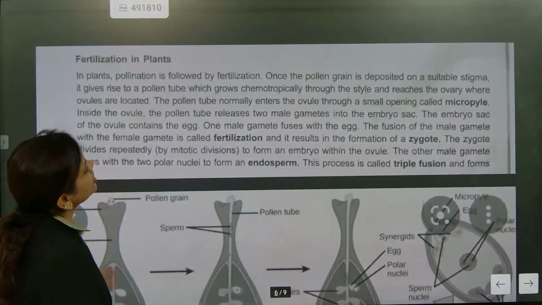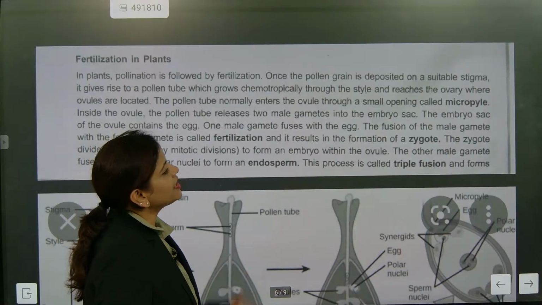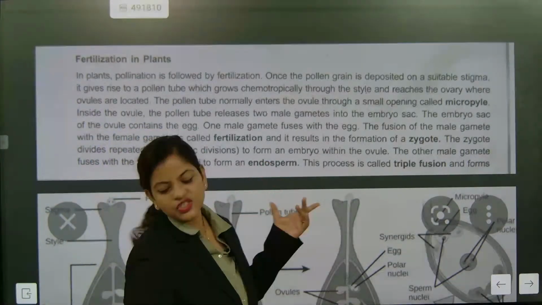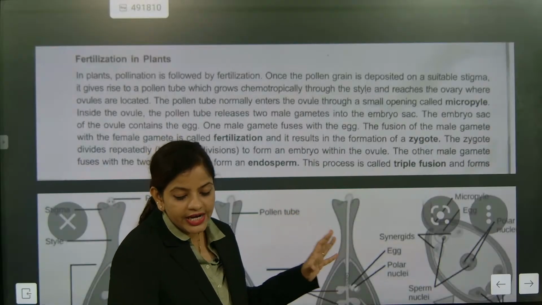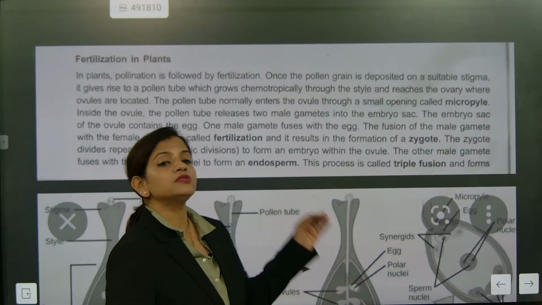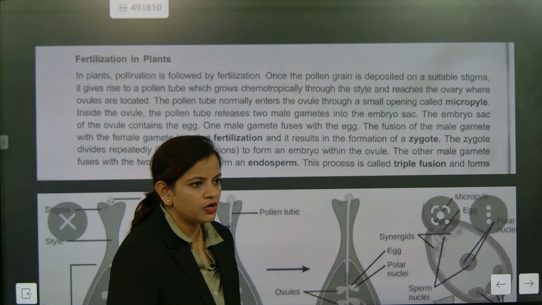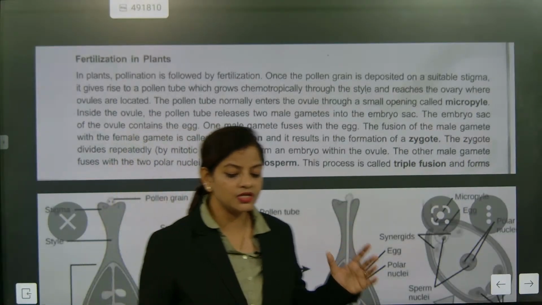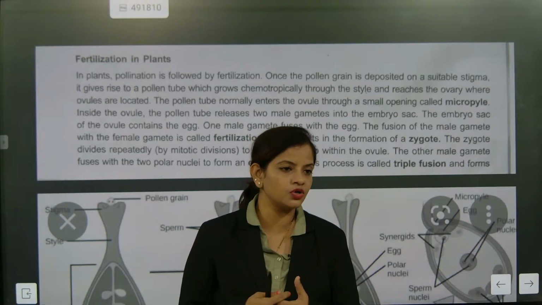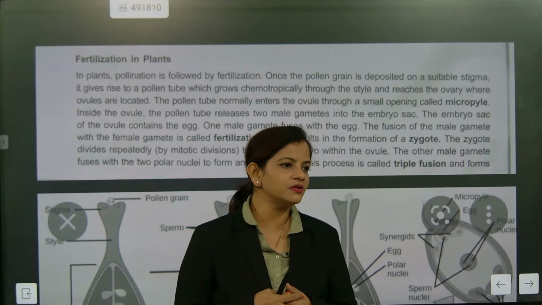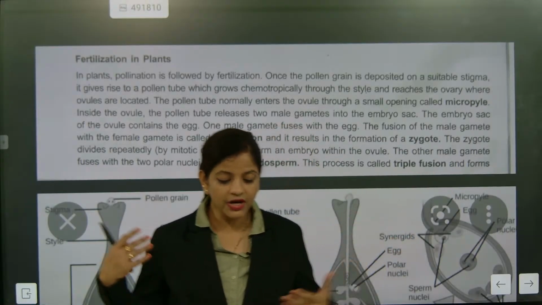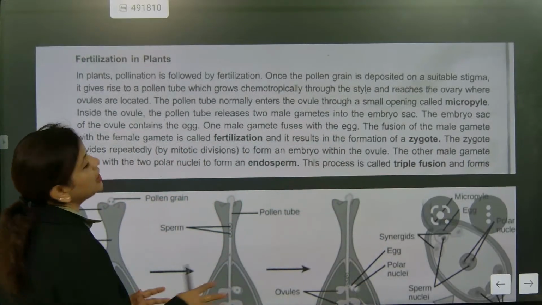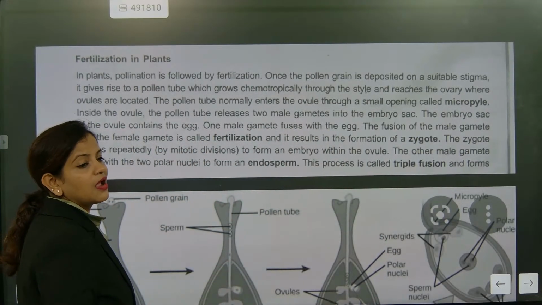Now, fertilization in plants. Every time, the triple fusion part is there, and endosperm formation takes place. I want to read out and explain that section one time, because you must not miss triple fusion. Understood? Double fusion and triple fusion are something we need to talk about. Do humans have double fertilization? No. But here we are talking about the triple fusion process. So let's talk about the meaning of triple fusion.